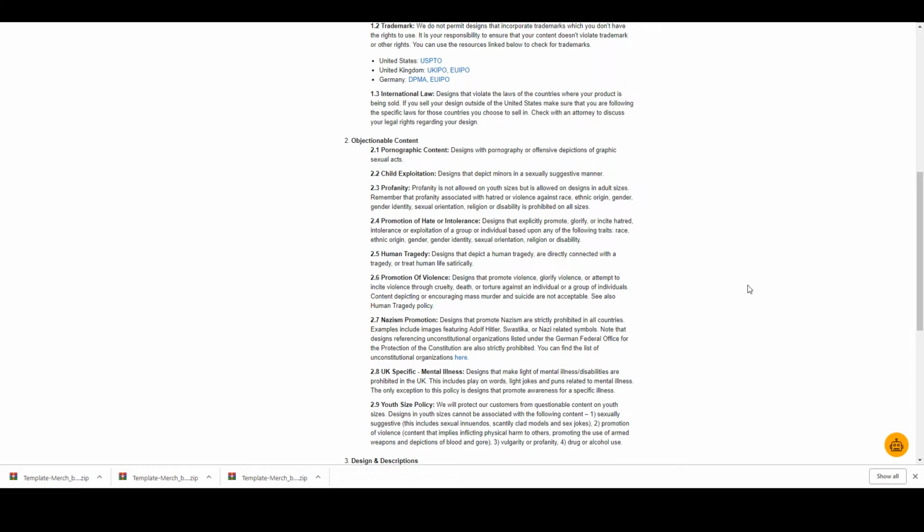You can use curse words in your listing now, so you can use profanity. It does say profanity is not allowed on youth sizes, but if you're creating an adult size and you're not marking the shirt or the product as a youth product, you can create a profanity type of product. Of course, child exploitation is not allowed.